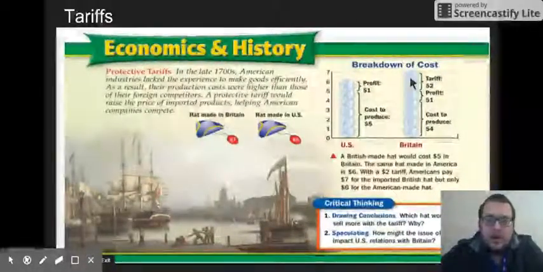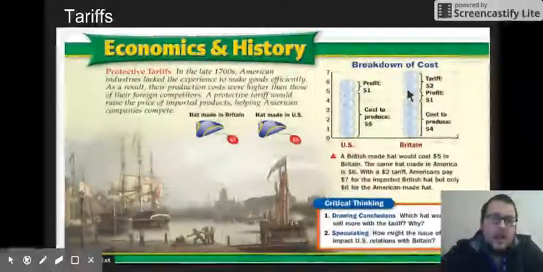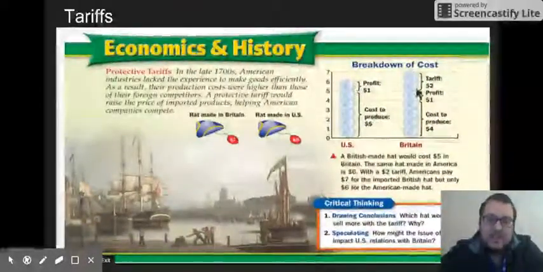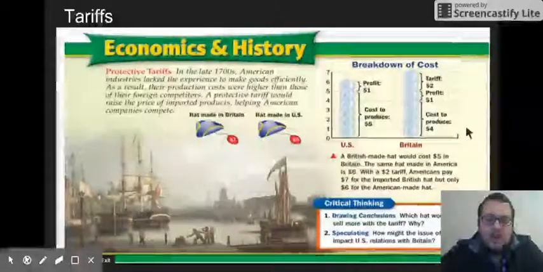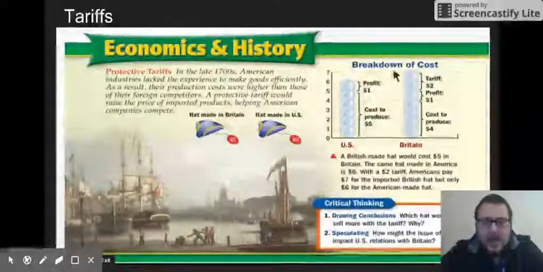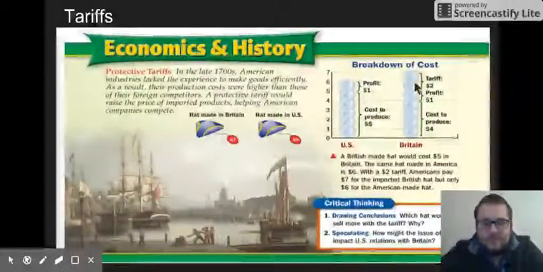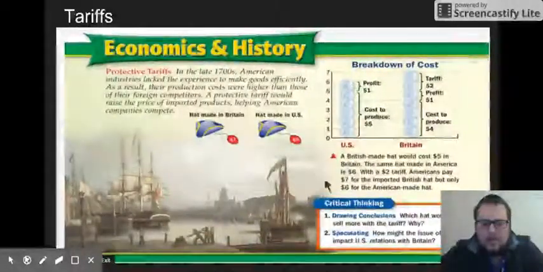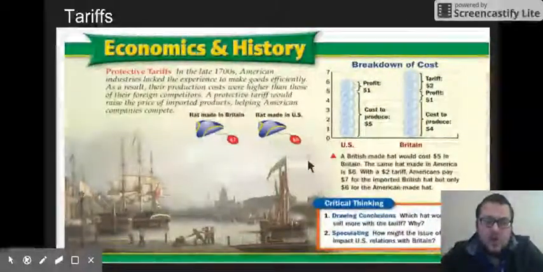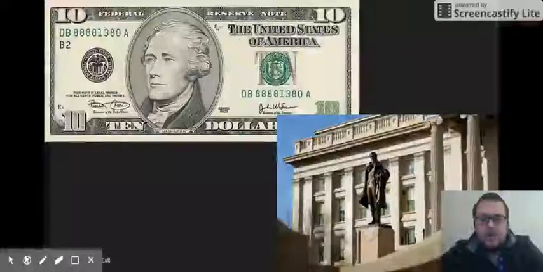So what America can do is charge a tariff, okay, and that's these two points here. A tariff would hurt the British factory. Okay, so it would make the British hat cost $7 and the American hat would cost $6. So it would help keep jobs in America, and that $2 would go to the government and help fund new things. So it's kind of like a win-win. Yeah, I think that's about it. So a tariff is a protective fee or tax that's designed to help your businesses, so like United States businesses, function.